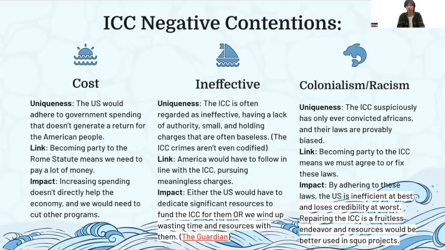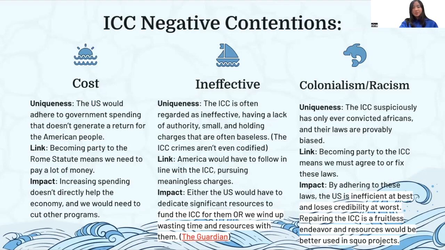The link here is by becoming party to the ICC, it means we have to agree to these laws or we have to fix these laws. So it's another two-way street, both of which are bad. The impact is by adhering to these laws, the U.S. becomes inefficient at best and loses credibility at worst. Repairing the ICC, on the other hand, is still a fruitless endeavor, and the resources would be better used in the projects we already have in the status quo to reduce crime out there, like our current U.S. projects themselves. Also, real quick, if the ICC is unilateral, like the UNCLOS, then we actually can't change these laws, and we just have to basically agree to be racist.